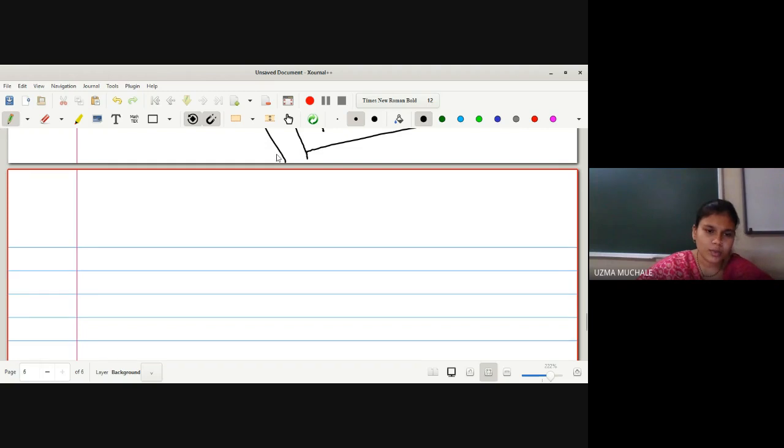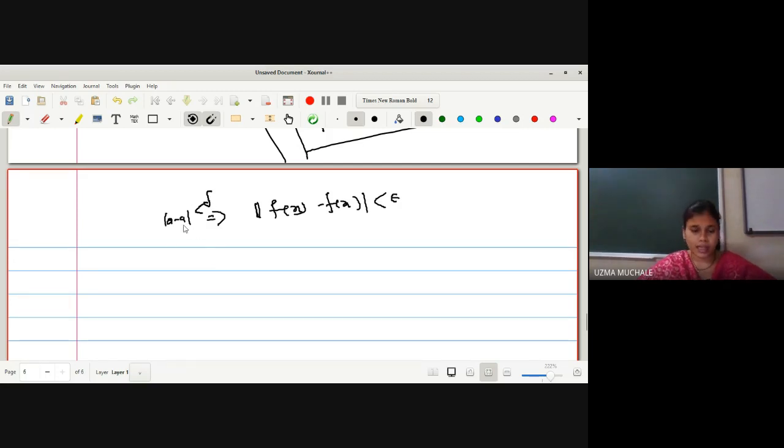Even for continuity we know the definition: |f(x) - f(a)| is less than epsilon whenever |x - a| is less than delta. Suppose I give you an example, f(x) = x squared within the interval 1 to 2. You haven't worked out up to now how to find delta and epsilon.